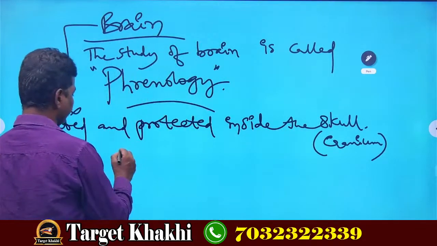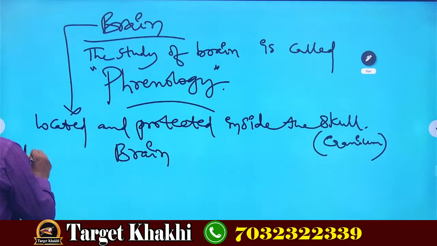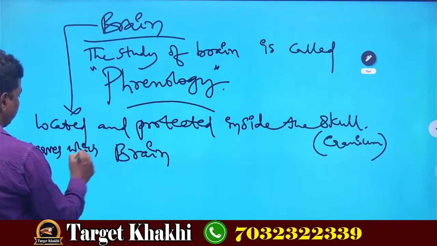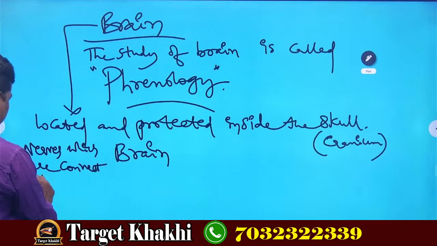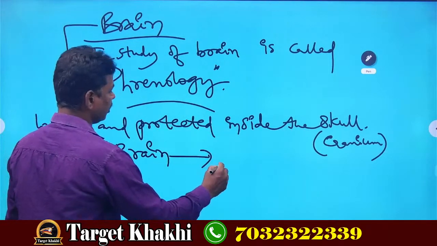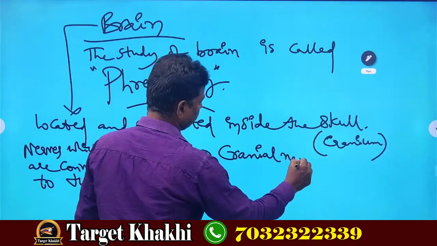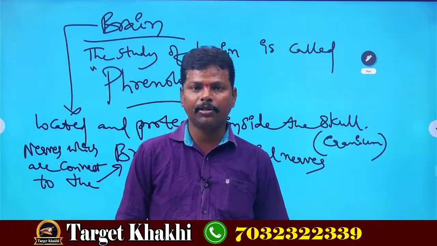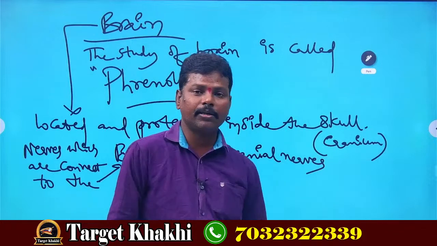What are they? Cranial nerves. The nerves which are connected to the brain are called cranial nerves, because I already told you cranium means skull.